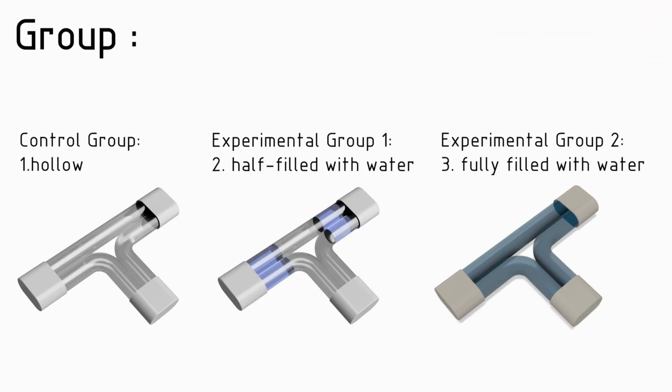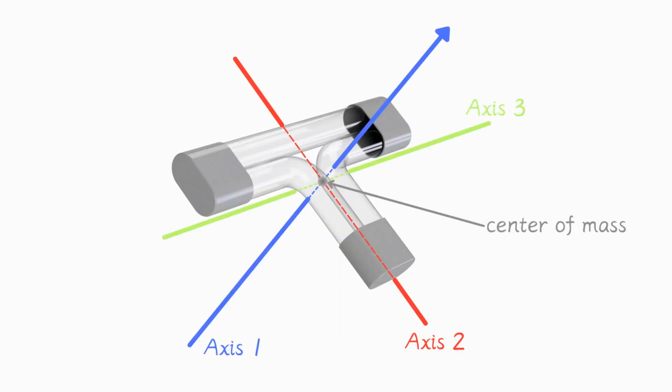1. Control group, a hollow T-shaped straw representing a rigid body. 2. Experimental group 1, a straw half filled with water allowing partial fluid motion. 3. Experimental group 2, a straw fully filled with water approximating a rigid body with internal fluid. Each straw was rotated about its intermediate axis, axis 2, and we observed fluid redistribution, changes in the moment of inertia, I2, and rotational stability.